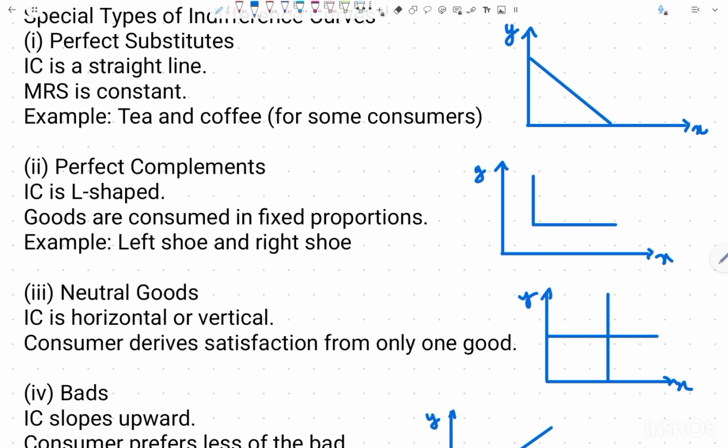Now another is perfect complement. In this case the indifference curve is going to be an L-shaped curve, like this. The third one is neutral goods. Here, the consumer is neutral about the other good. He or she derives satisfaction from consumption of only one good. So it can be a horizontal line or a vertical line, depending on the good.